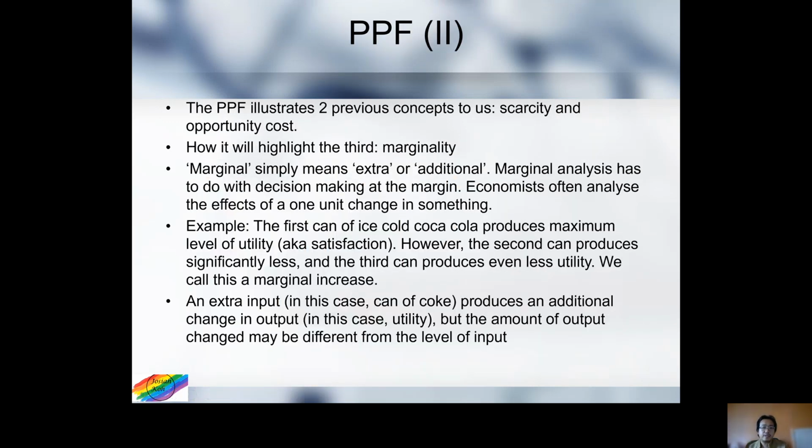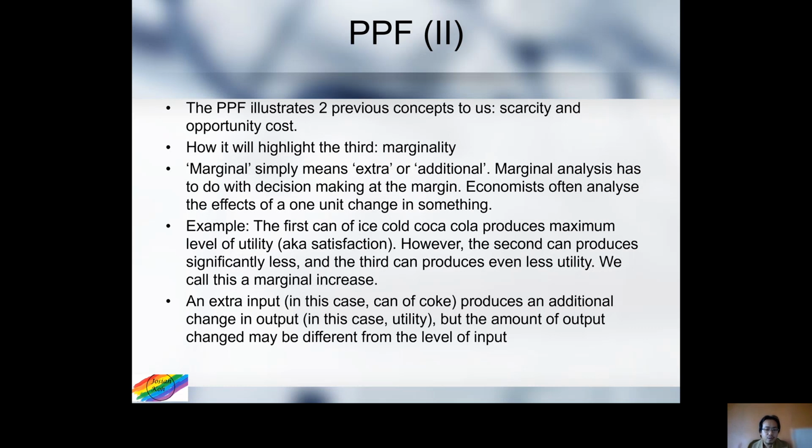So as I mentioned, marginality or marginal analysis is the whole idea of the rate of increase. For example, you go for a run, you come back really tired, hot, and thirsty. So you drink your first can of ice-cold Coca-Cola. That first can of Coke produces the maximum level of utility. You feel, oh, this is so good, the best. You drink the second can, it still feels so good, but not the best anymore. It is good, but not that great. The third can, even less